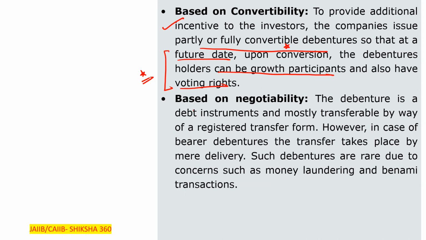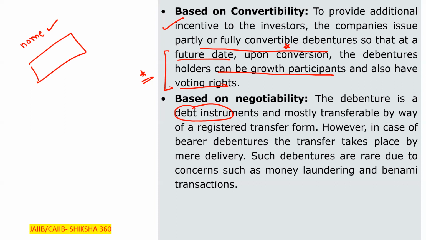The debenture is a debt instrument and mostly transferable by way of a registered transfer form. It is not like your friend is a debenture holder of a company and you just take their certificate. You have your name on that certificate. Only after that are you a debenture holder. Otherwise, not.